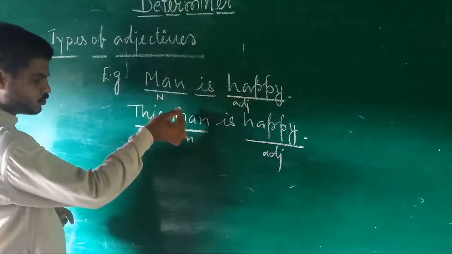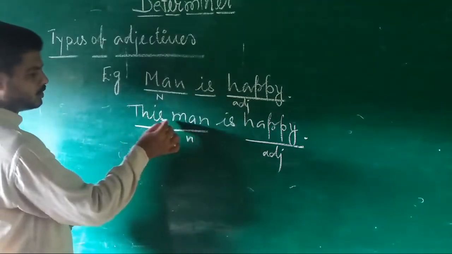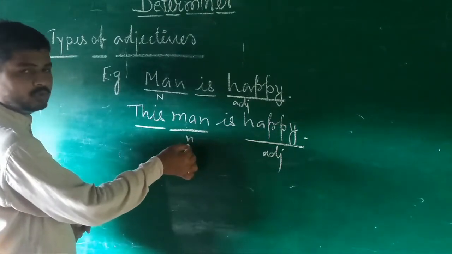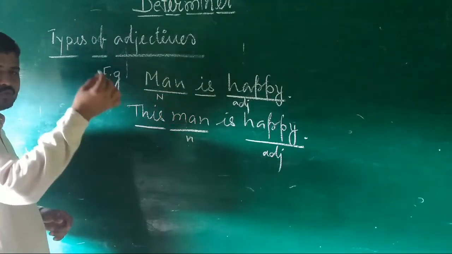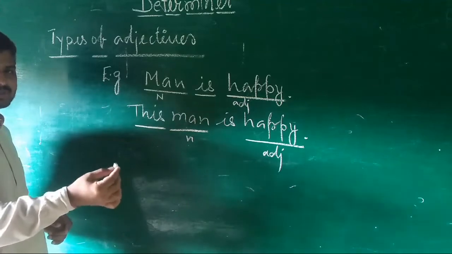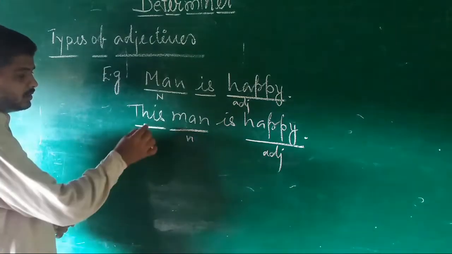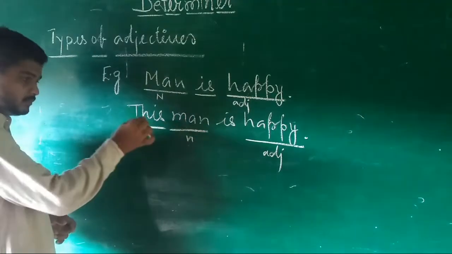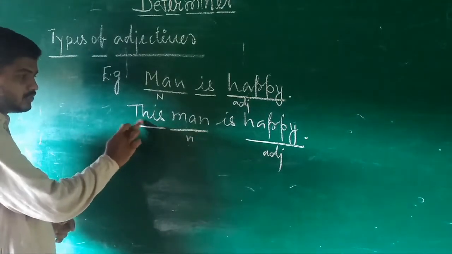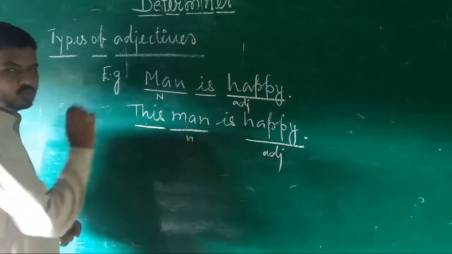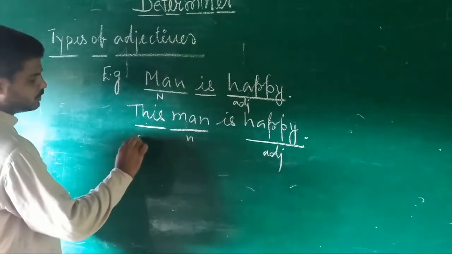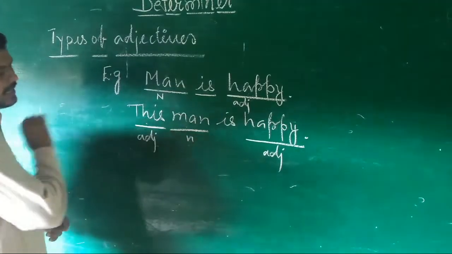This word is also indicating towards the word man, a noun. What I said earlier, if you have understood the concept of adjectives, you may understand it very easily. The word this is indicating a noun word. From that point of view, it is also an adjective.